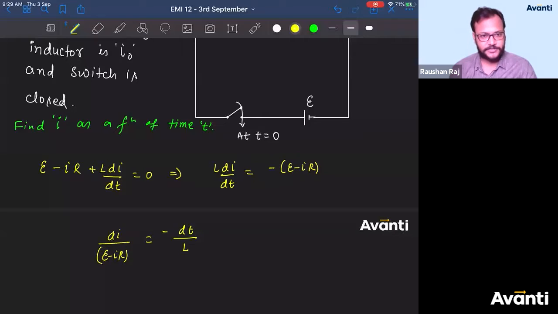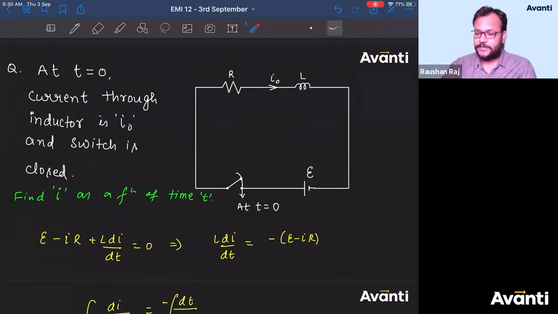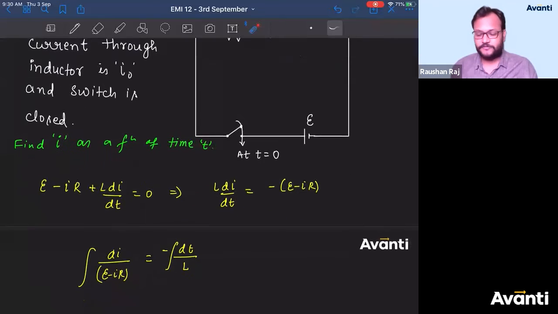I naught R is the maximum, right? I naught is the maximum. At t is equal to 0, current is I naught. I'm talking about any instant, so current will be I. So this is how we'll write. Now if I want to get the value of current, there is only one difference. If this data had not been given to you, if at t is equal to 0 the switch had been closed and current is normally 0, then this would have been a question of growth of current.